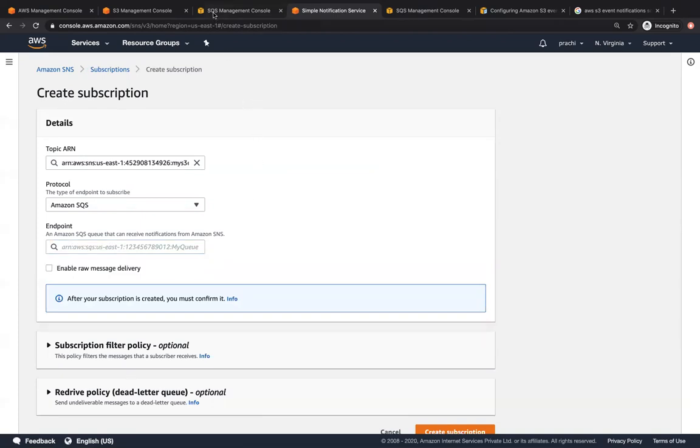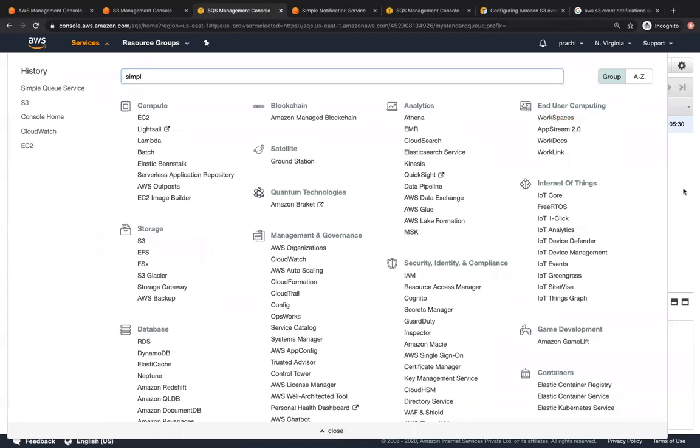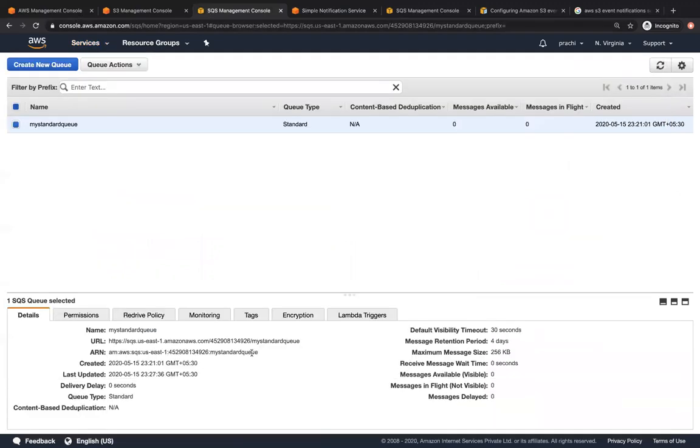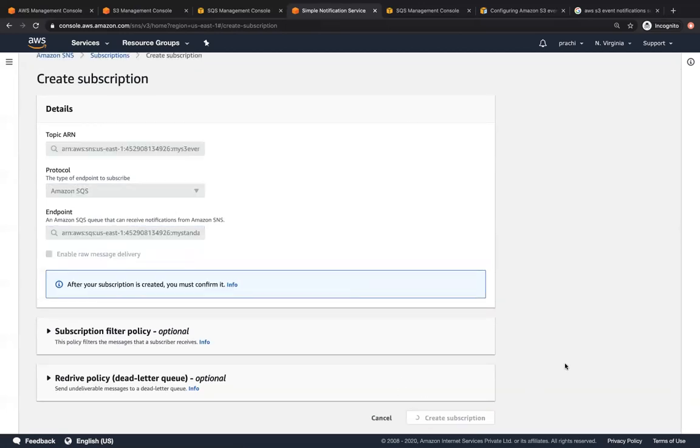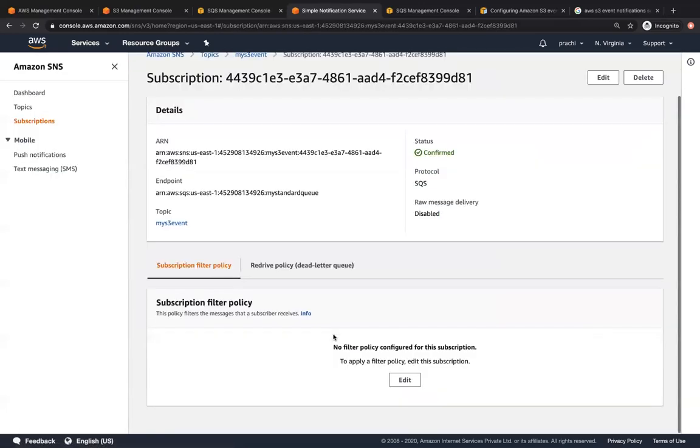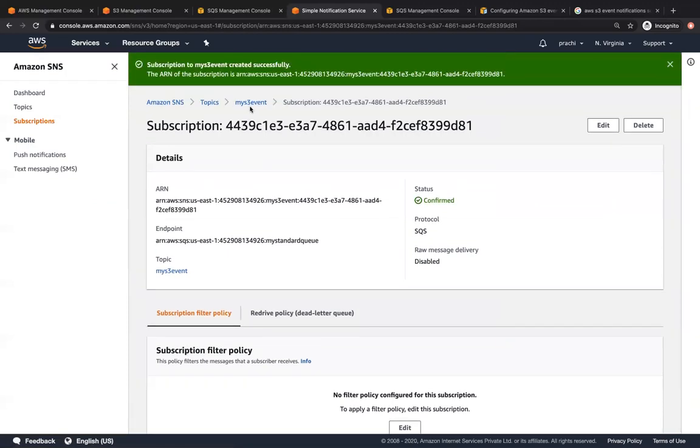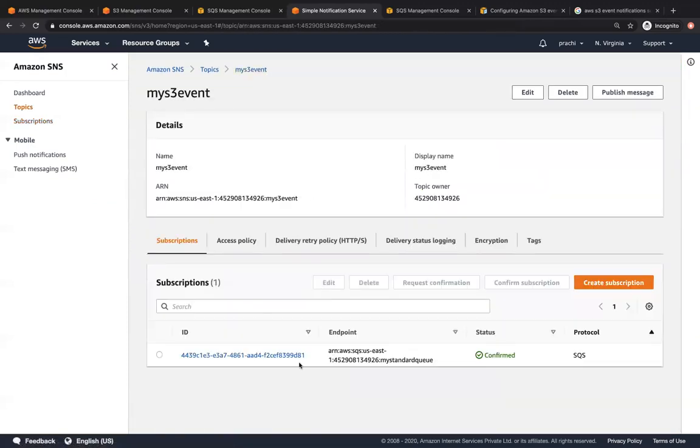So let's copy the queue ARN once more. Let's copy the queue ARN, go to SNS, and paste the queue ARN. Awesome. Let's go ahead and create the subscription. Yes. So you can see over here we have one subscription that has been in the confirmed status.